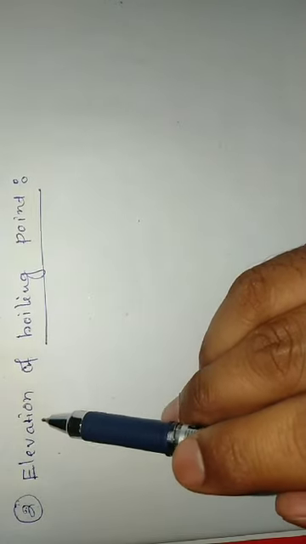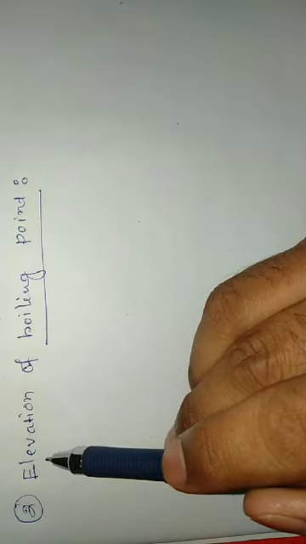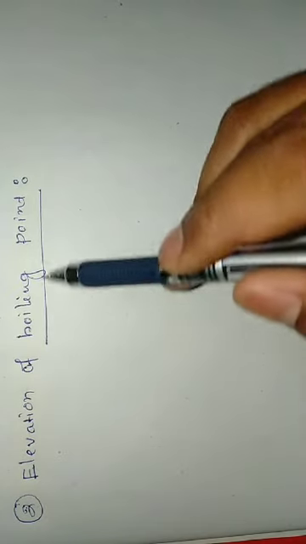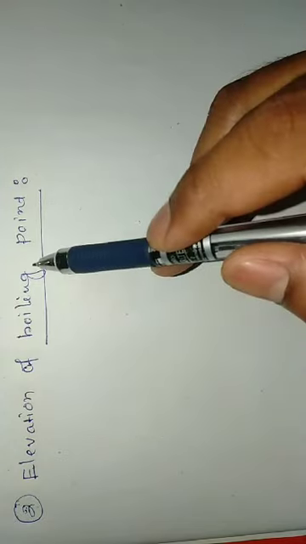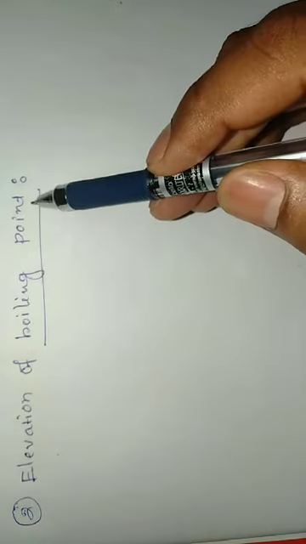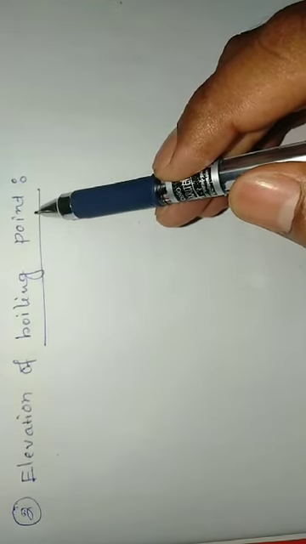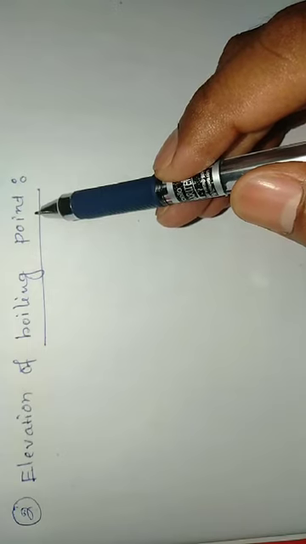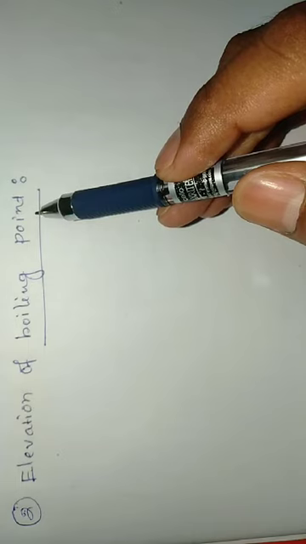Today I am going to discuss the second colligative property, which is known as elevation of boiling point. Before starting this topic, let us define the boiling point of a liquid. The boiling point of a liquid is the temperature at which the vapor pressure of the liquid is equal to the atmospheric pressure, 1 atmosphere.